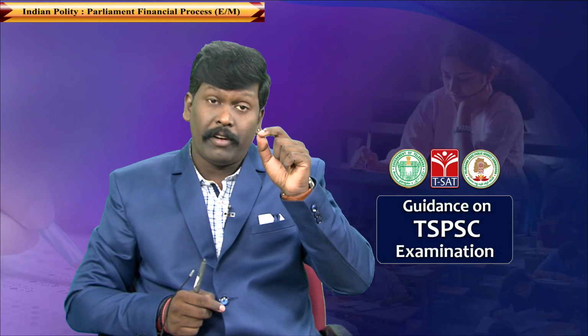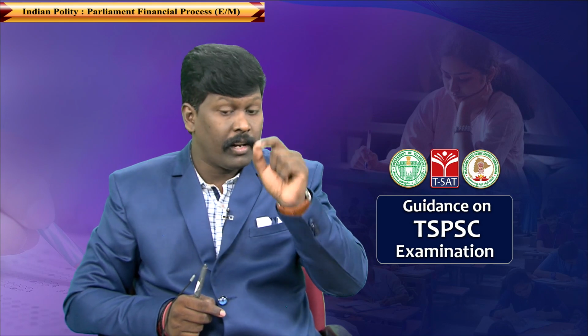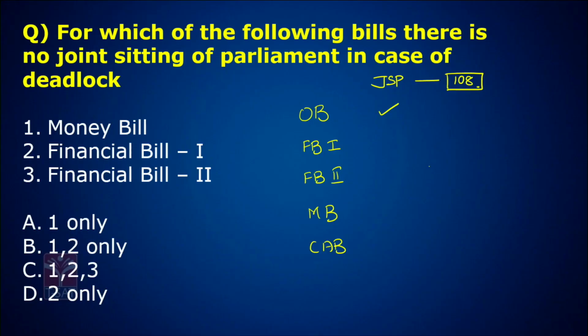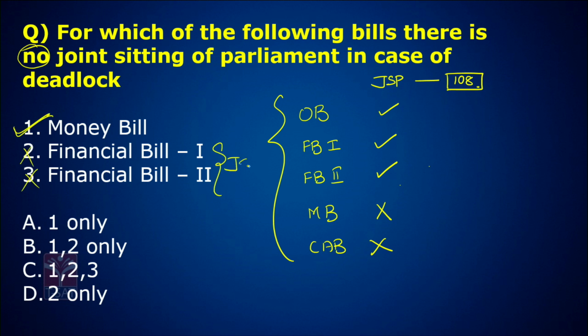For differences of opinion on an ordinary bill, there will be a joint sitting. Financial bill part 1, yes. Part 2, yes. There is no joint sitting for money bill. There is no joint sitting for CAB. Now look at the question: for which of the following is there no joint sitting? Money bill, yes. For these both, joint sitting of the Parliament can be held. Answer is C.